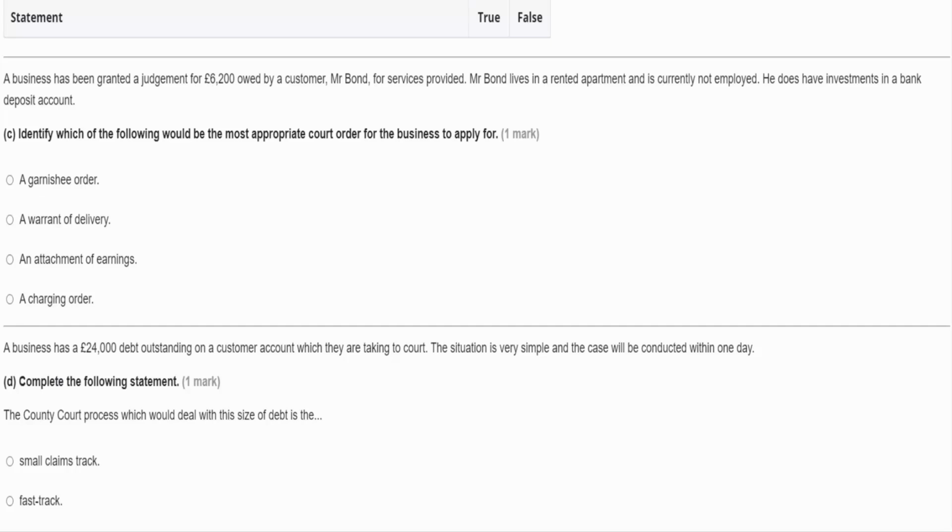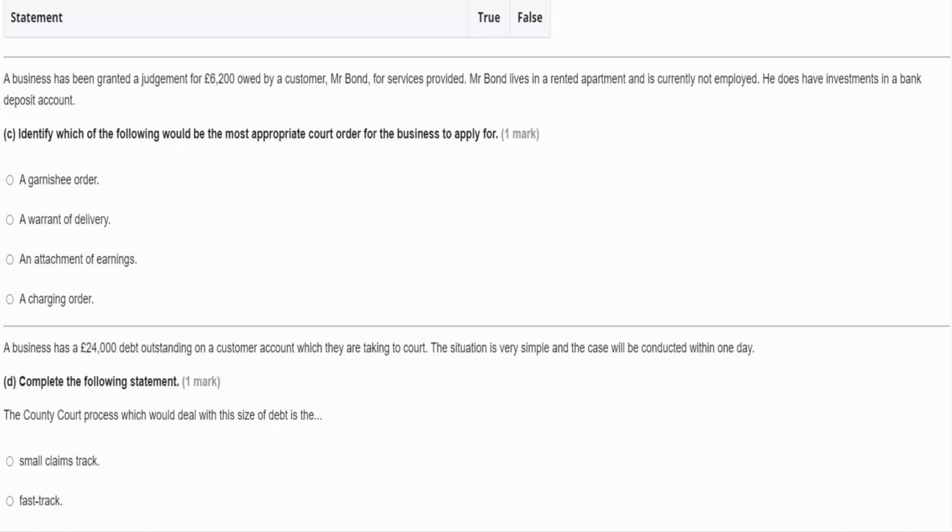Then the second choice is a warrant of delivery, and that's where if we've supplied goods to somebody, the courts can insist that they return those goods. But in this case, that's not going to be relevant, is it? Because we've provided services for Mr. Bond, so there's nothing to return.